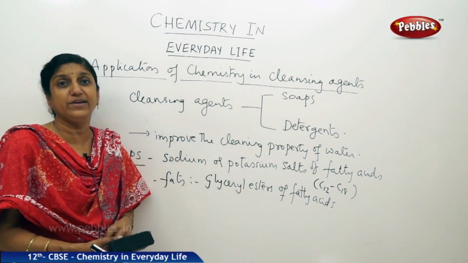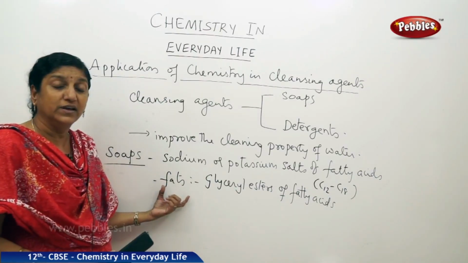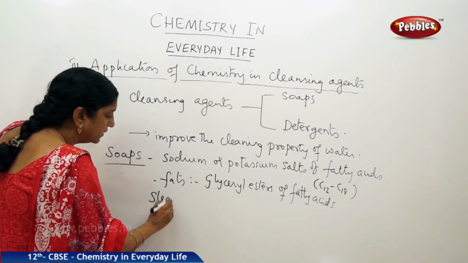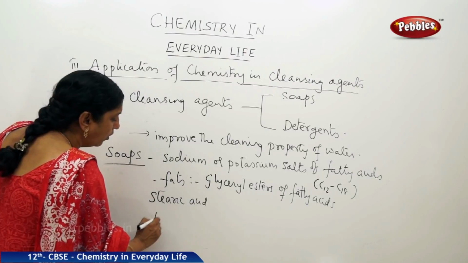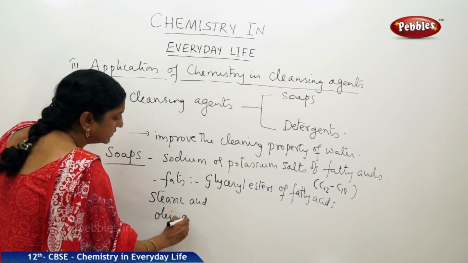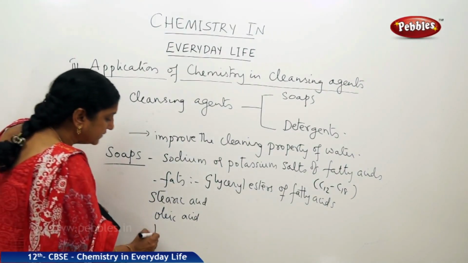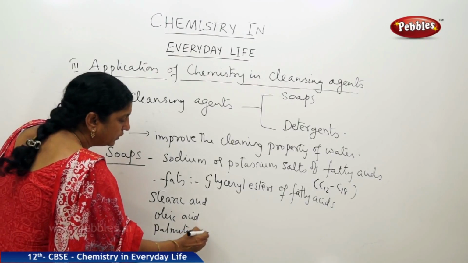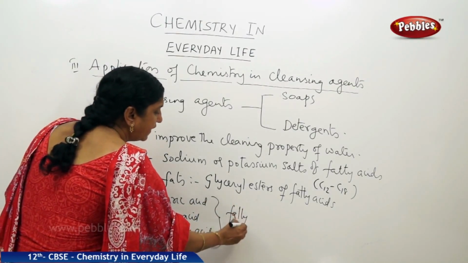So, around that range. Generally the fats contain fatty acids like stearic acid, oleic acid, and palmitic acid. What are all these? These are fatty acids present in fats.